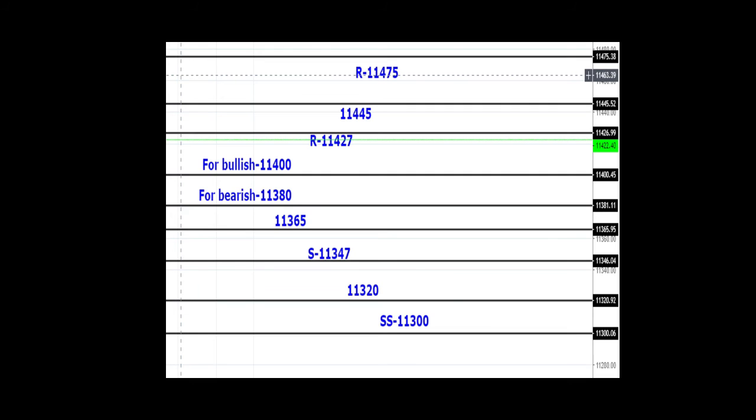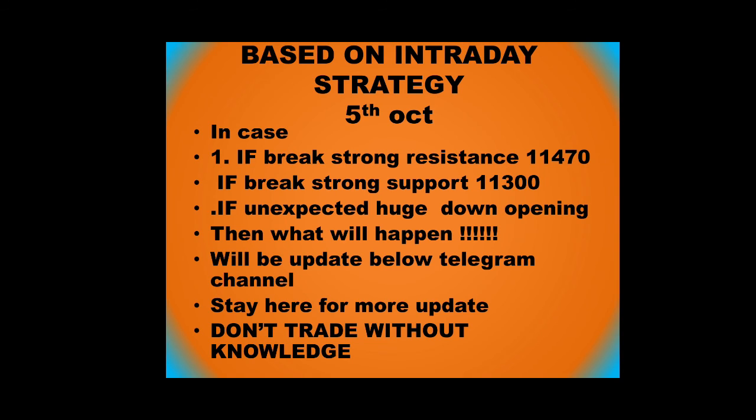So again, in simple image format, at the higher range you have strong resistance at 11,475 and 17 around, and at the lower range you have strong support at 11,300. So in between you have the bullish range and bearish range, and I also gave some 3 to 5 important levels. So at each level you should wait for the confirmation of a strong buy signal, then only you can go for the buy, and similarly you should wait for a strong sell, then only you can go for the sell, right?